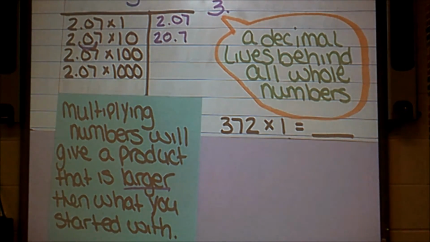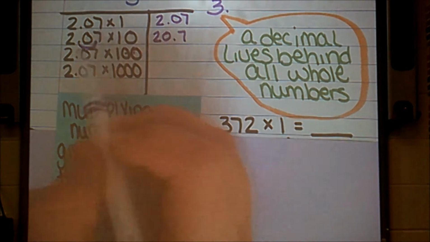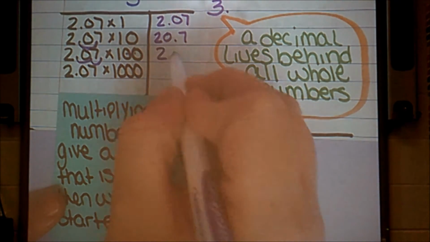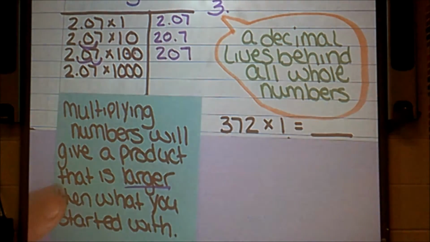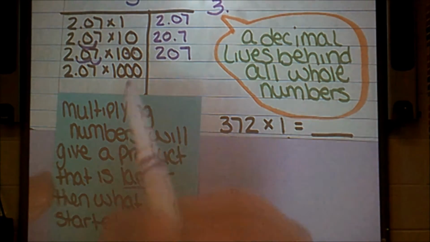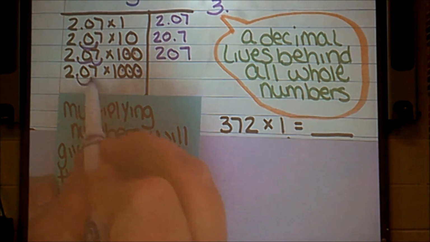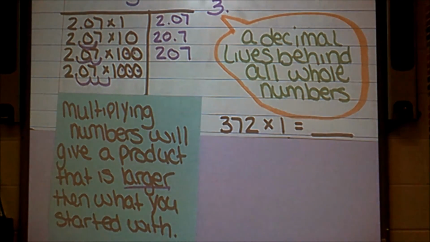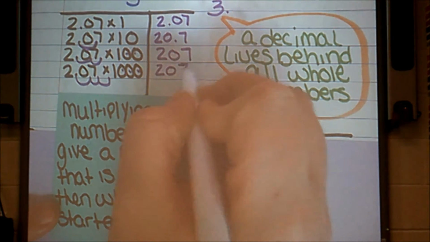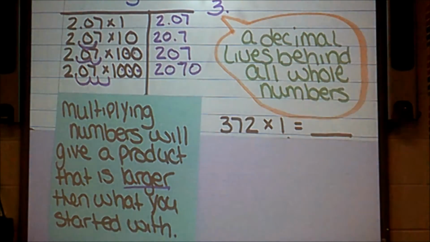Following the same pattern, now I have 2 zeros in my 100. My number should still be getting bigger. I'm going to bump my decimal 2 place values to the right, giving me a product of 207. And lastly, the same thing again. Now I have 3 zeros in my problem, so I bump my decimal 3 place values, and now I have a spot without a digit in it, so I can fill it with a 0.